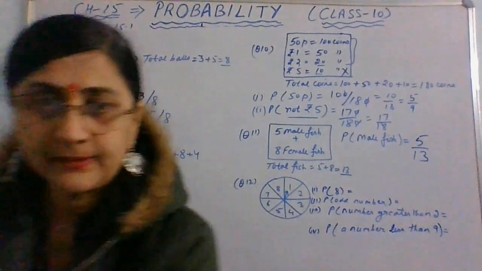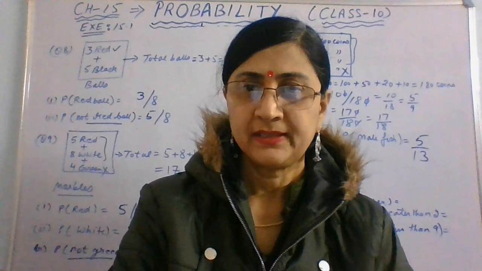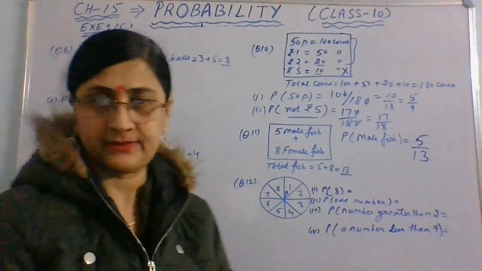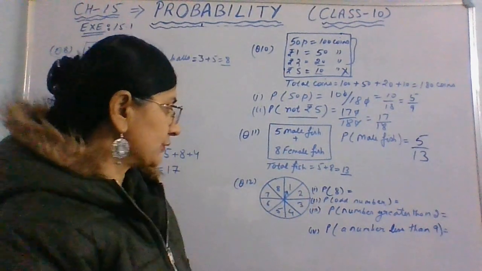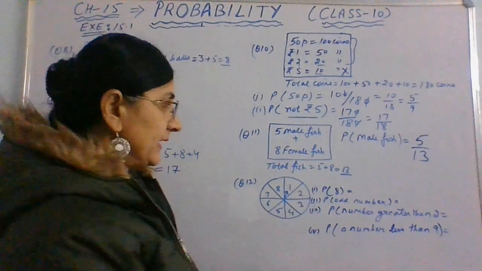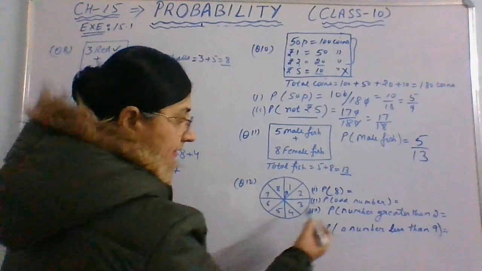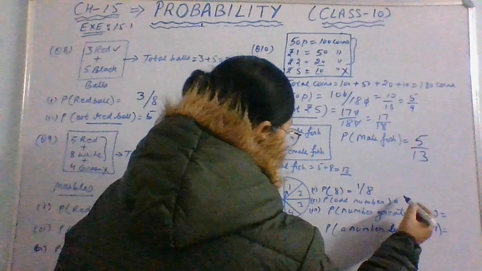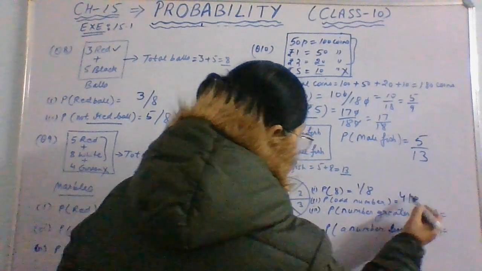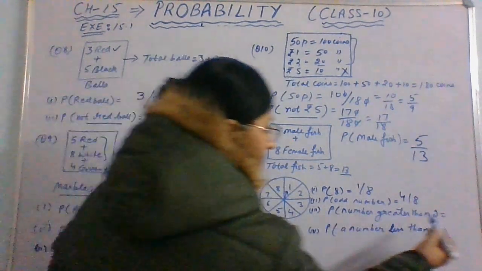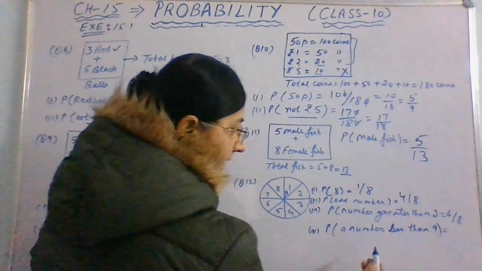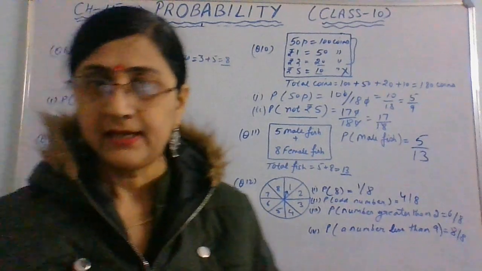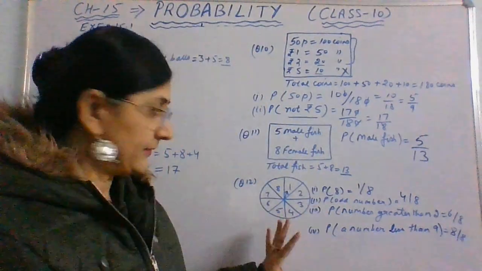In question number 12, we have a wheel of different numbers. Here we are supposed to find probabilities. There are 8 total possibilities. The number 8 is 1, so 1 by 8. Odd numbers there are 4, so 4 by 8. Numbers greater than 2 are 6, so 6 by 8. And numbers less than 9 are 8. It was simple, right? So I hope everything is clear.